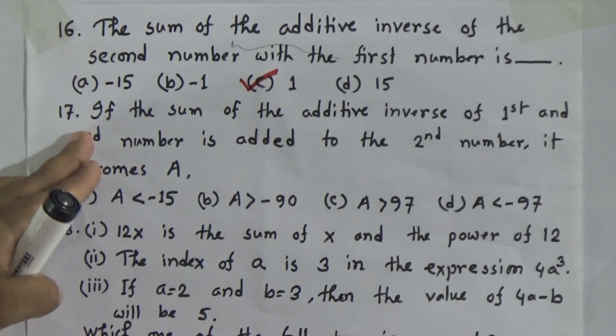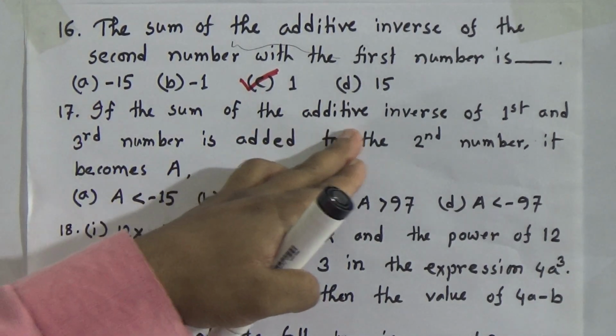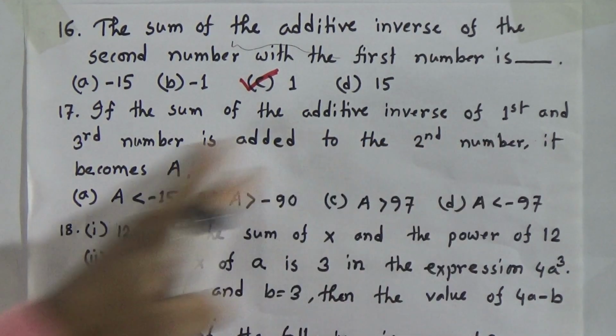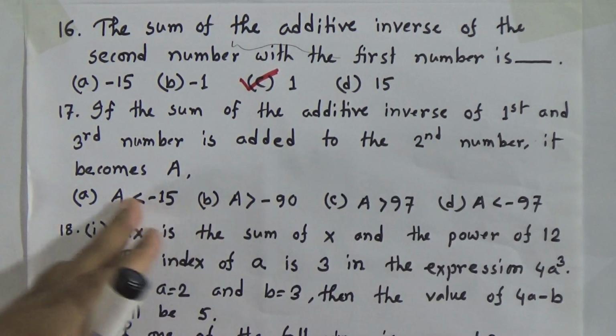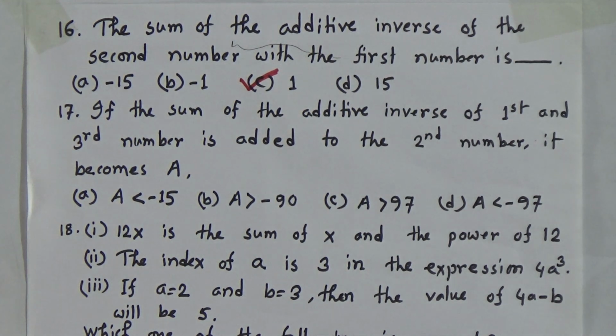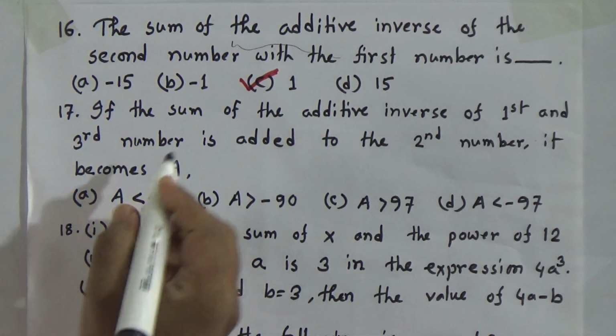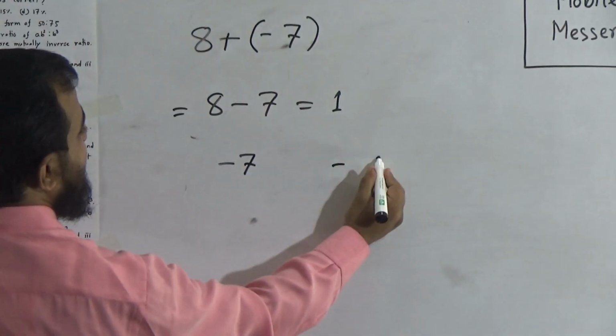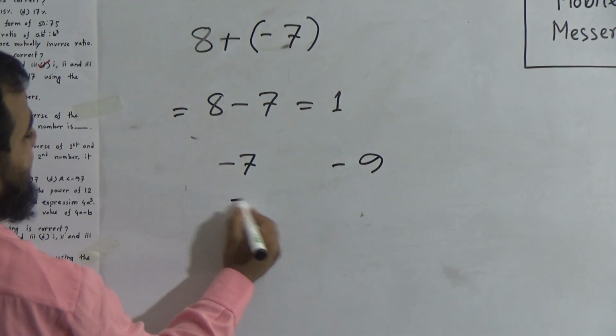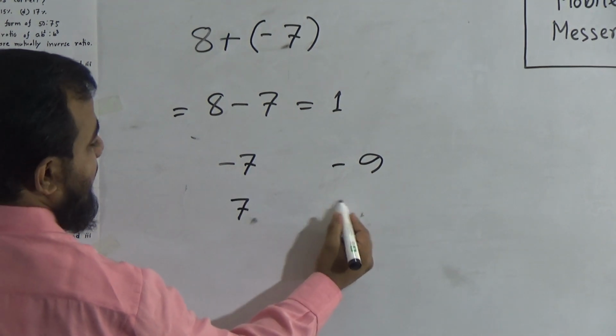Okay. Number 17: if the sum of the additive inverse of first and third number is added to the second number, it becomes A. So, what is the value of A? We have to calculate it. The first number and third number's additive inverse. The first number is -7 and the third number is -9. The additive inverse of first number is 7. The additive inverse of third number is 9.